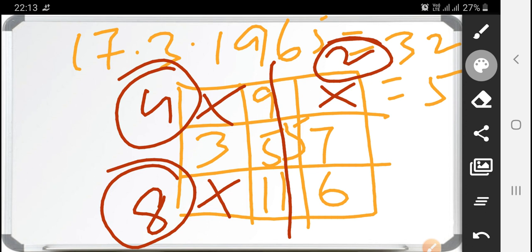I hope it is clear to everybody regarding the numbers, how it is seen, how it is placed, and what about the missing numbers. If anybody is having any problem in understanding it, they can comment in the comment box so that I can reply back to you.